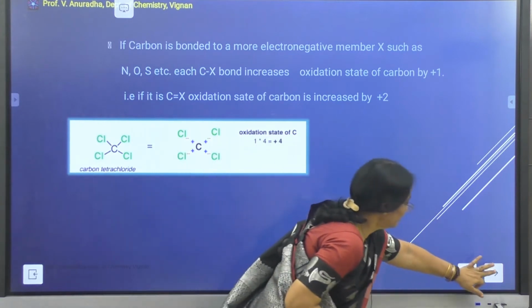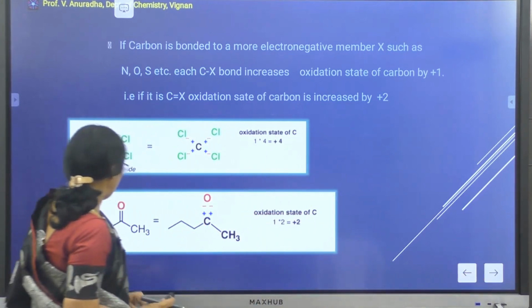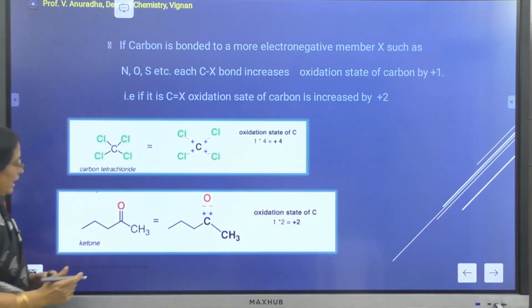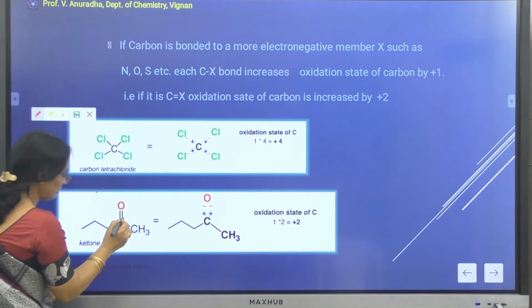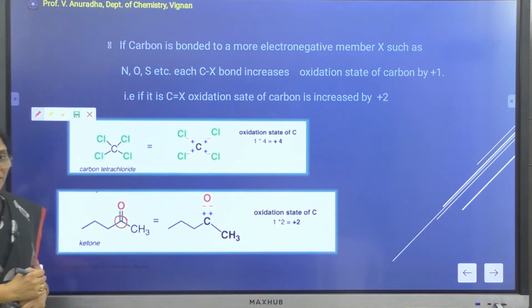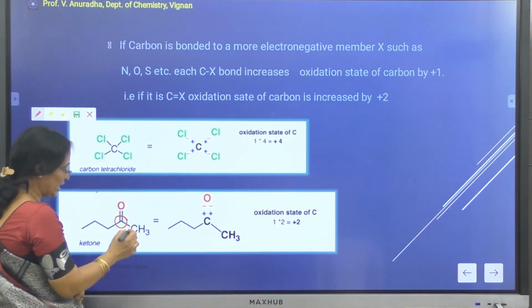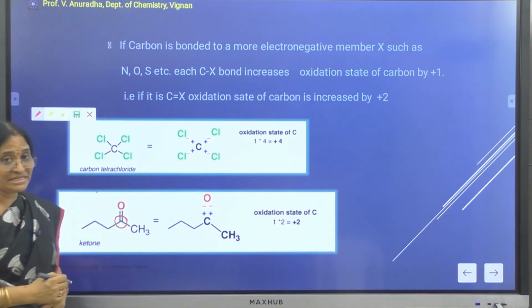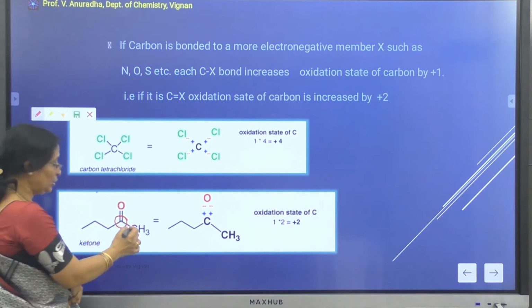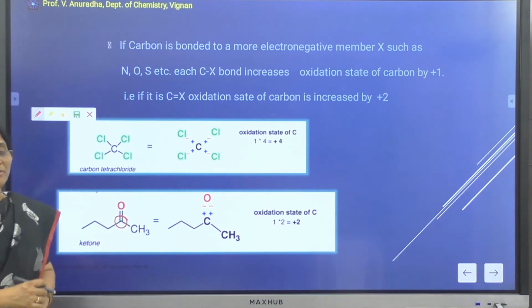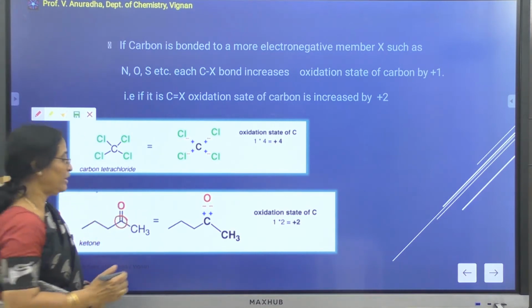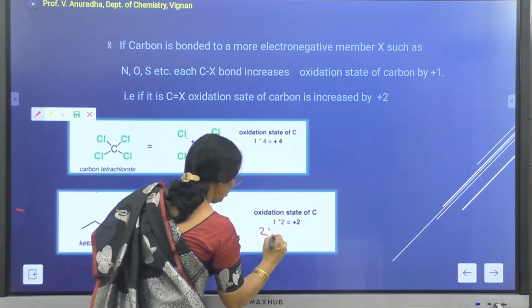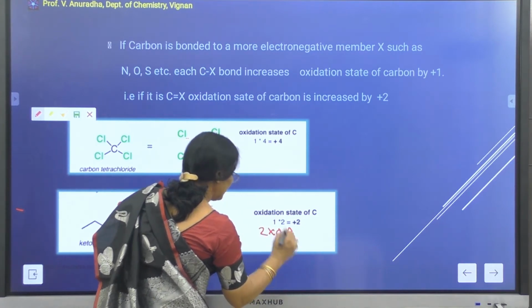If you consider a molecule like the ketone, and I am finding out the formal charge on this particular carbon atom. Now this carbon atom is attached to 2 carbons on either side, and as I said, the 2 carbons are not going to contribute any charge to the carbon because all are having the same electronegativity. So I can write 2 into 0 plus.